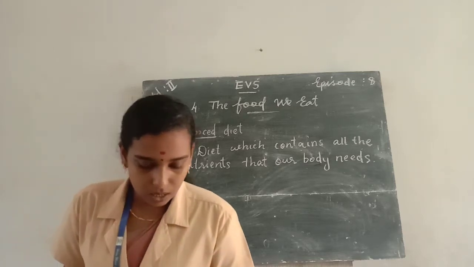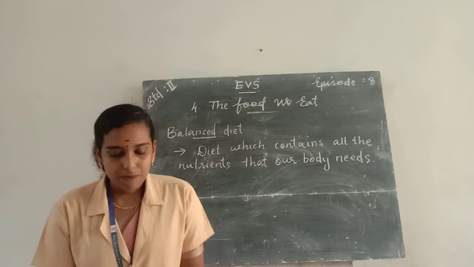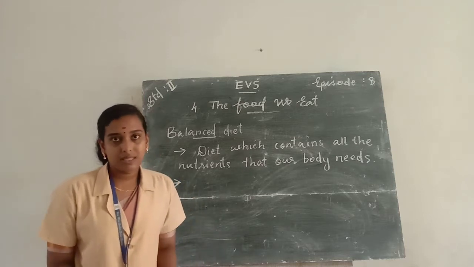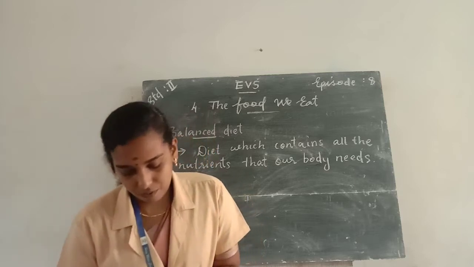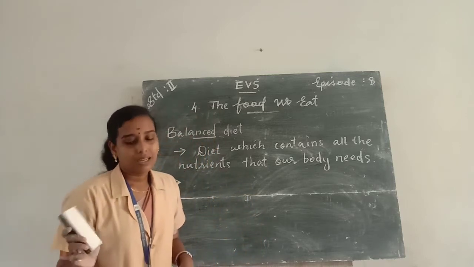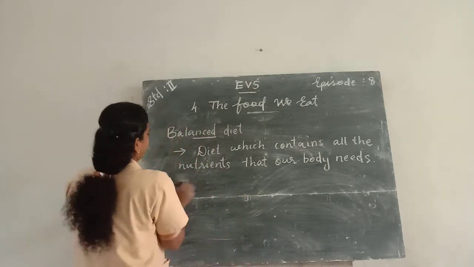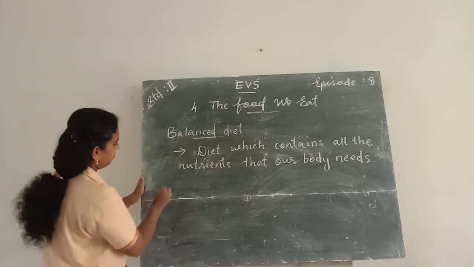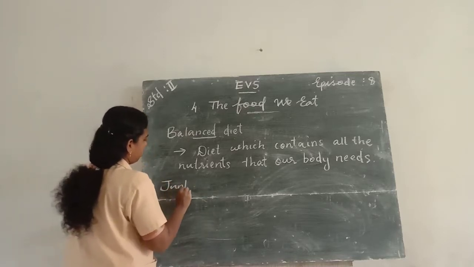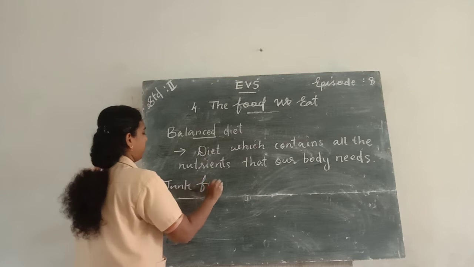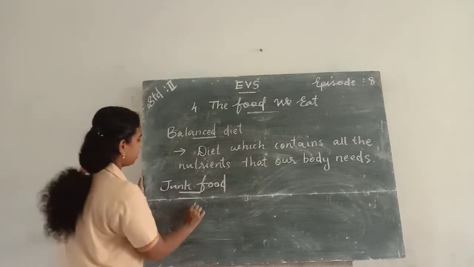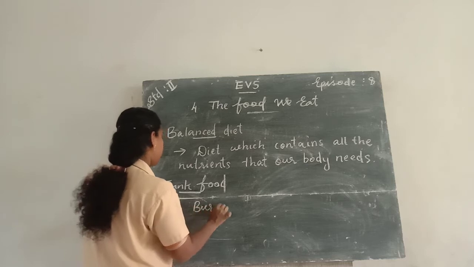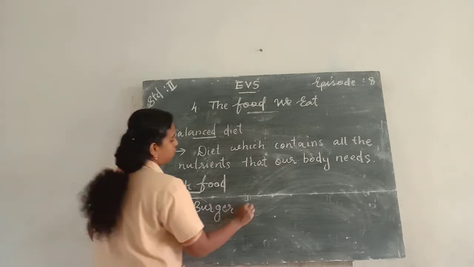Then next one is junk food. Junk food means the food items like pizza, burger, samosa, cold drinks, etc. are called junk food.